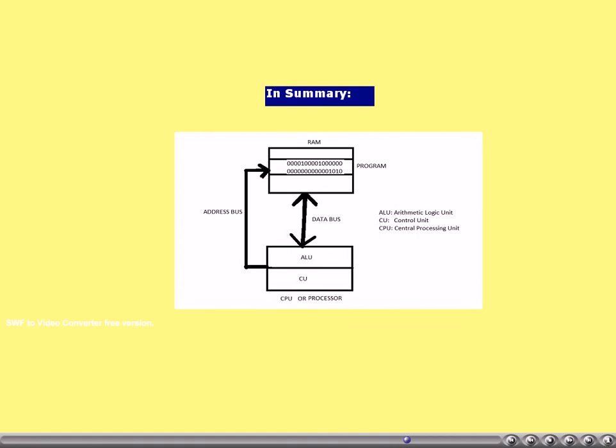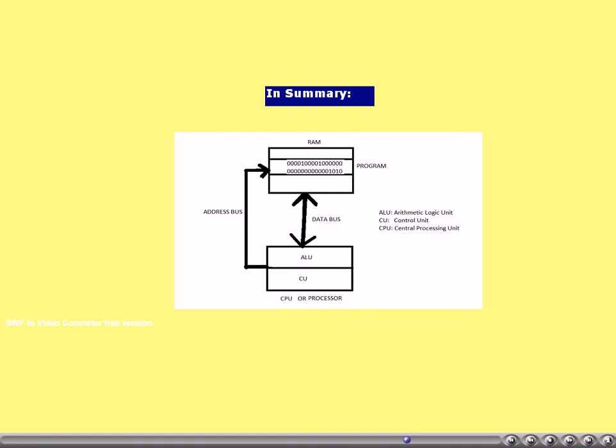To run any program, it has to be loaded into memory. Then instruction after instruction, the instructions are fetched from the memory to the processor, that is, to the registers of the processor, and then the instructions will be executed by the arithmetic logic unit with the help of the control unit.